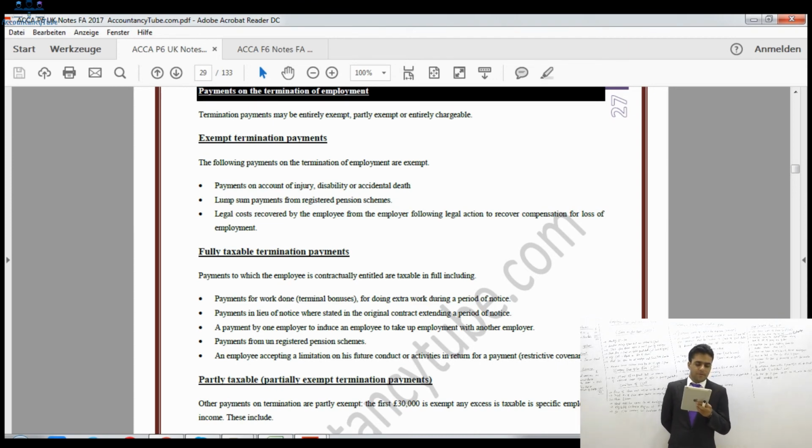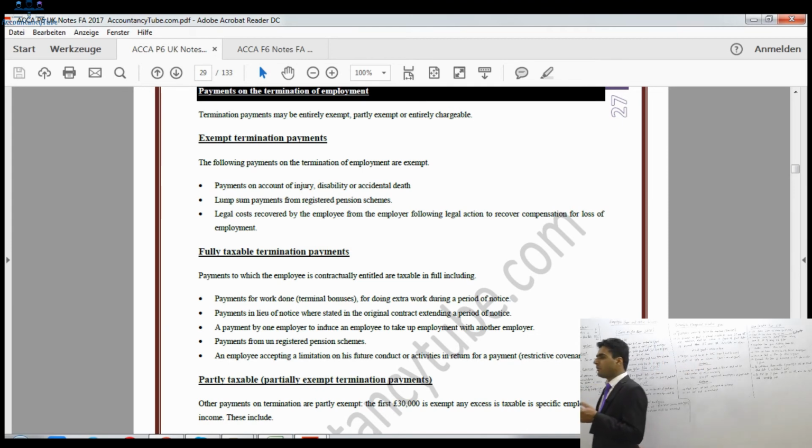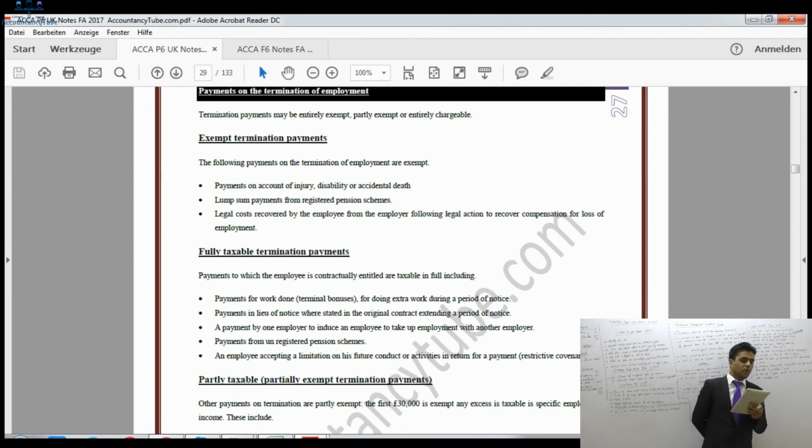The first one is ex gratia payments. Ex gratia payments are where your employer does not owe you anything. He is not bound by law, and he is not bound by contract, but he is just giving out of goodwill, so that when you go out you will tell other people that he is a nice employer, right? So your employer is not bound, but he is just giving it away.